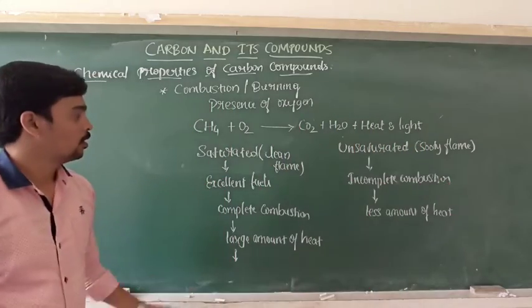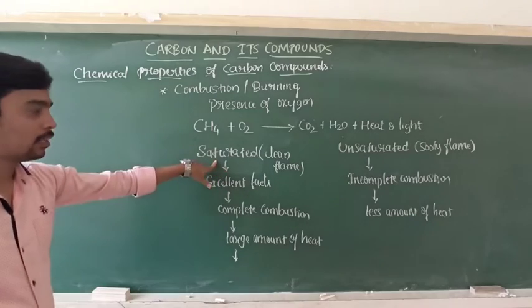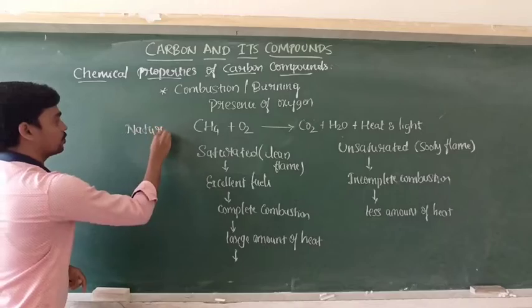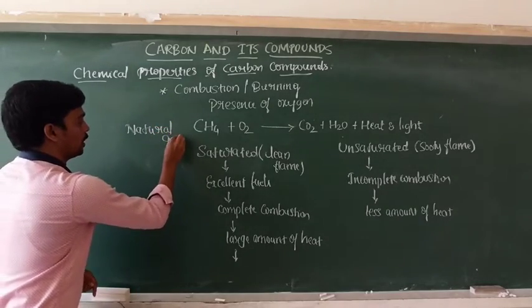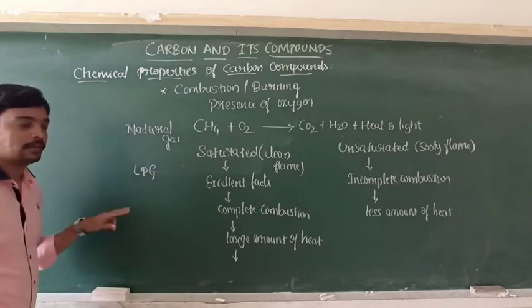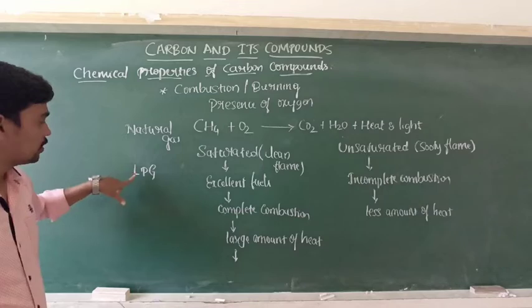For the saturated hydrocarbons, we are taking examples like natural gas as well as LPG. These are the best examples for the saturated hydrocarbons, natural gas and LPG.